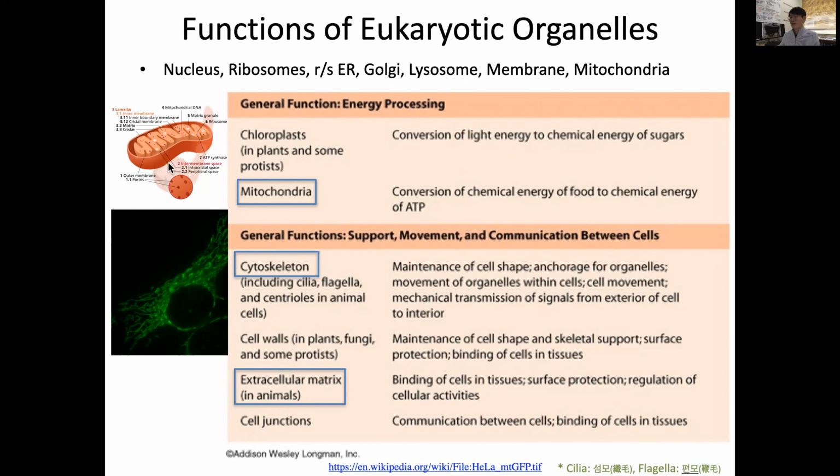So I put another, more realistic microscopic figure of mitochondria. Look at this. Mitochondria are actually pretty long and dispersed. And in fact, this is a very dynamic organelle. Another function supports movement and communication between cells. That organelle is the cytoskeleton or extracellular matrix in animals.